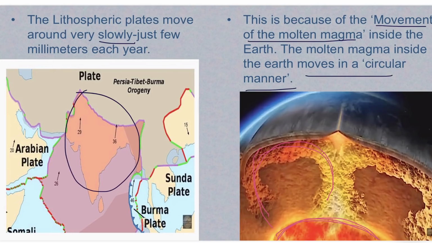Like this, you can see in this picture. This is the molten magma, this is the core, and from the core this molten magma rises upwards and then moves downwards after cooling. So this upward and downward moving of the molten magma makes the magma move in a circular manner.